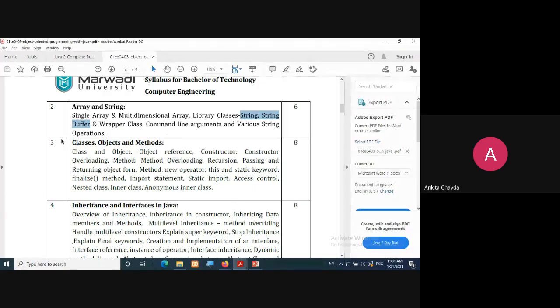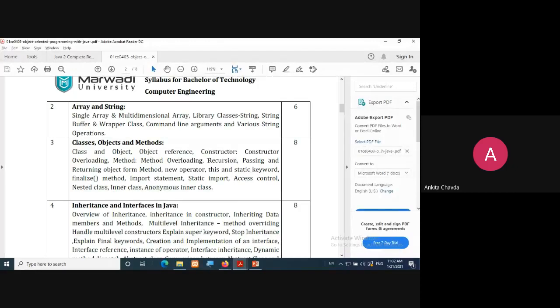Fine. Then the next is classes, objects, and methods. In class, object, and method, we would be having classes, object, object reference, constructor. That also, it is not a new term, right? Method overloading means it is function overloading. Wherever there is written method, you can replace it with the function. Okay, so that is function overloading.